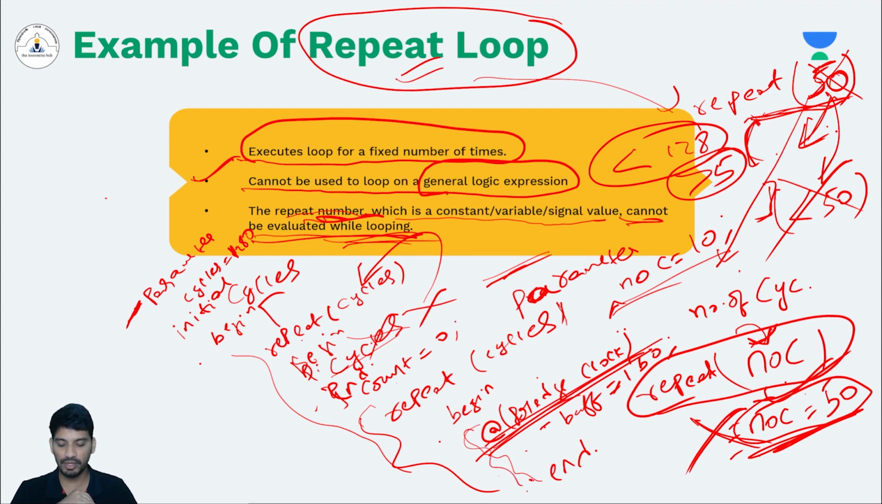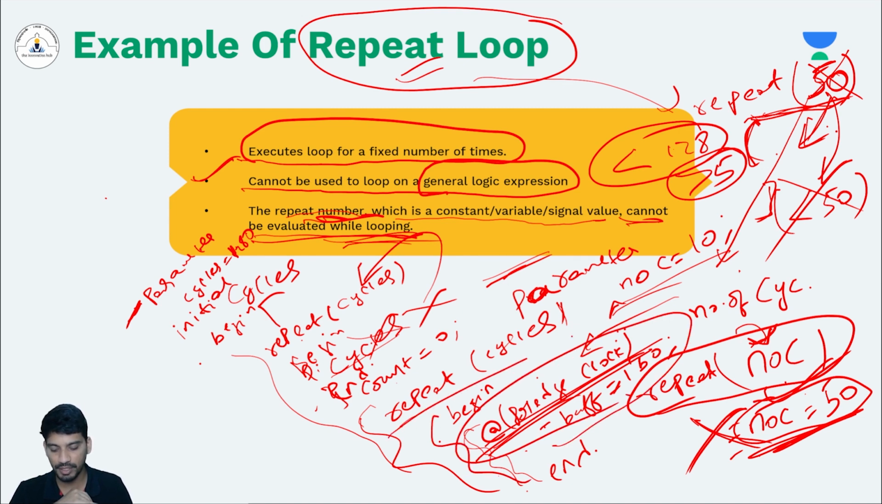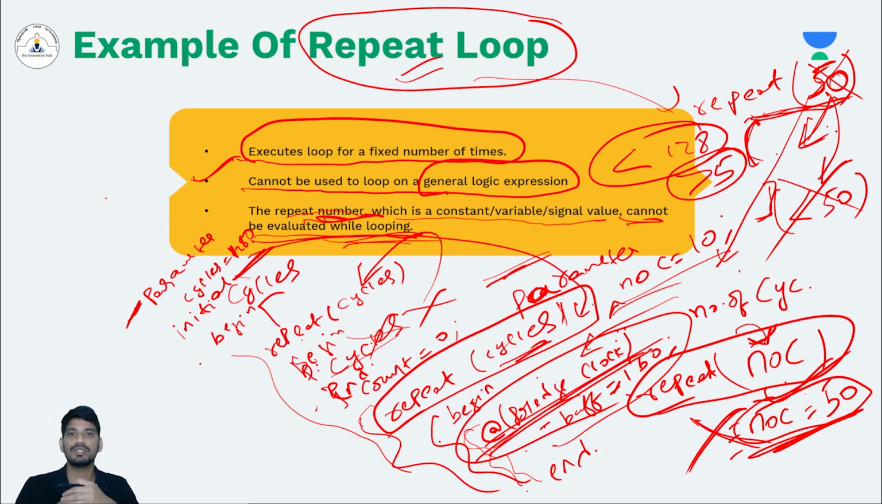You can have event controlled also. Whenever there is a positive edge of clock, then this statement will be executed and this entire block will be repeated for the number of cycles that you have defined here in the parameter. Okay. So this is how you can use the repeat loop in Verilog.